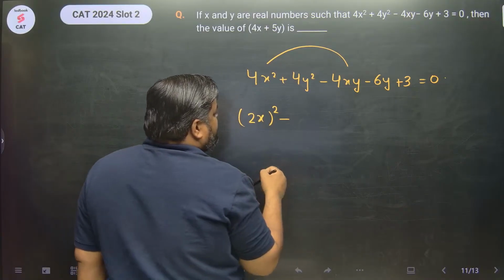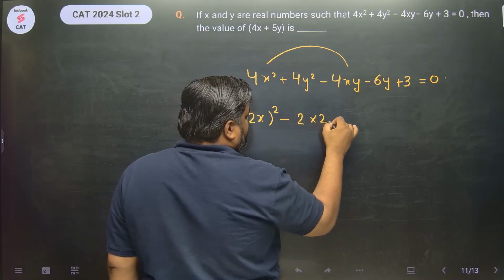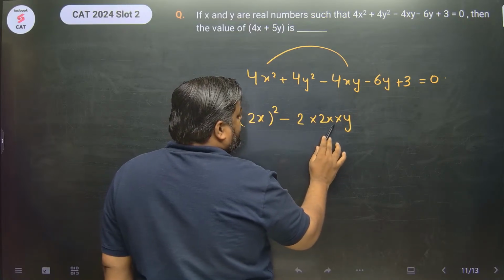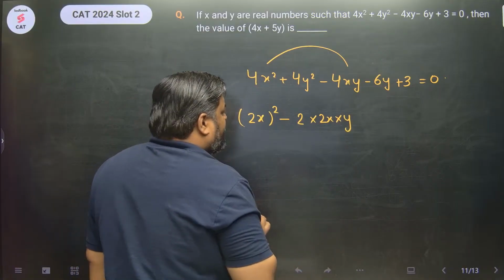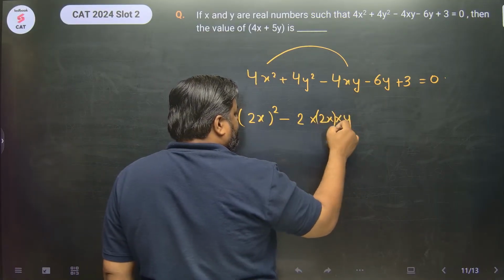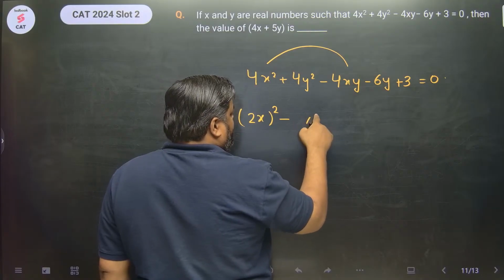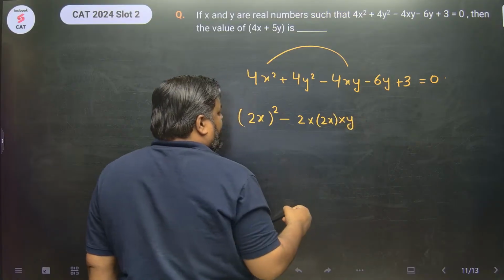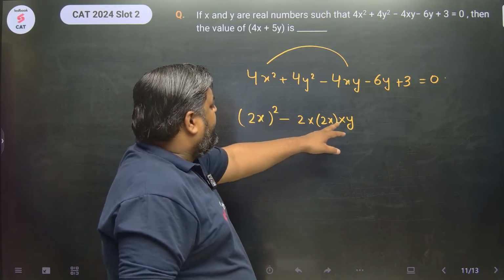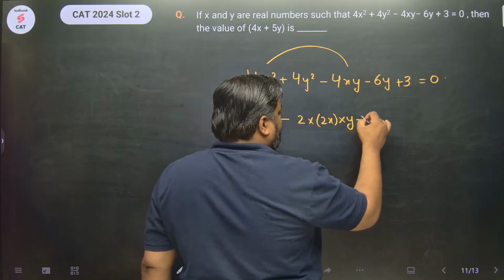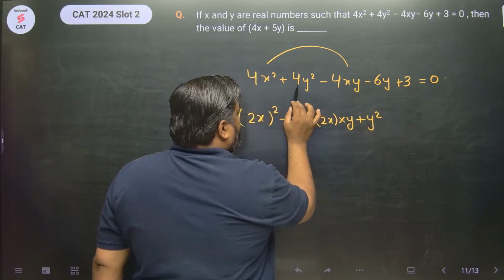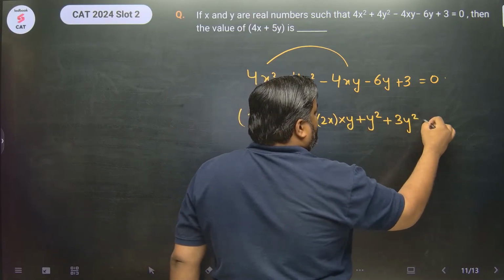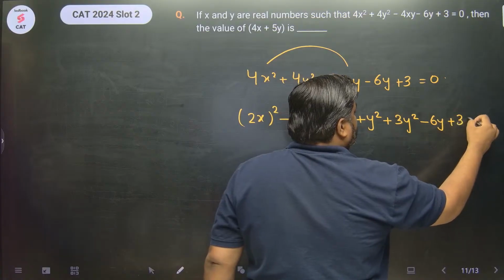minus, since this is minus, so minus 2 into 2x into y, right? This can be written as minus 2 into 2x into y, right? Very well said. सर इसको ब्रैकेट में कर दो, कंफ्यूज हो जा रहे हैं हम लोग, ठीक है सर. 2 into 2x into y, ठीक है. So this is a square minus 2ab. I need a b square. तो एक y स्क्वायर डाल दो, राइट? 4y स्क्वायर में से एक y स्क्वायर डाल दो, तो what I am left with? I am left with 3y square. And then I have minus 6y plus 3 equals 0.